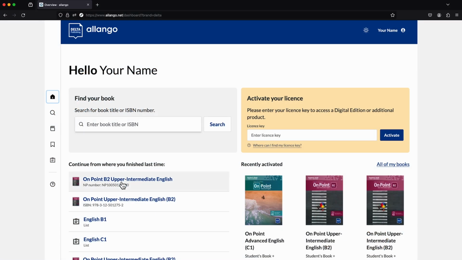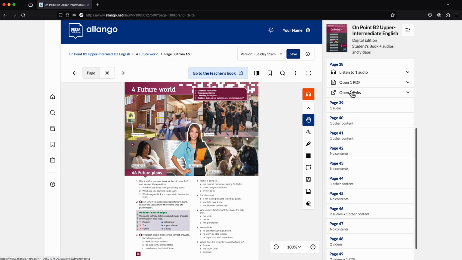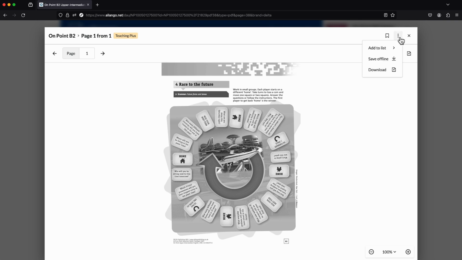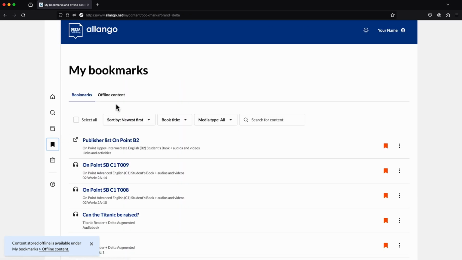To be able to play content in Elango without an internet connection, select the function Save Offline. Click on the three-dot menu of the desired file, then on Save Offline. The materials saved offline are available in the main menu, under My Bookmarks and Offline Content.